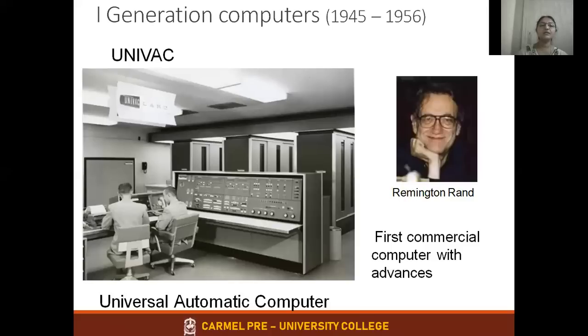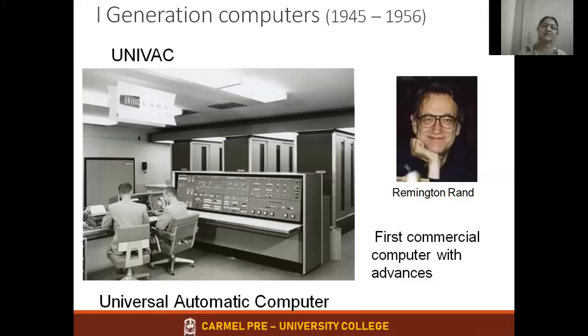The next computer during the first generation which was developed is called UNIVAC. UNIVAC stands for Universal Automatic Computer. Here you can make a note of the expansion. Universal Automatic Computer was developed by Remington Rand. You can see the difference between the earlier ENIAC, EDVAC and the UNIVAC. So many advancements and changes in the model, just like how they release different models of machines or computers.